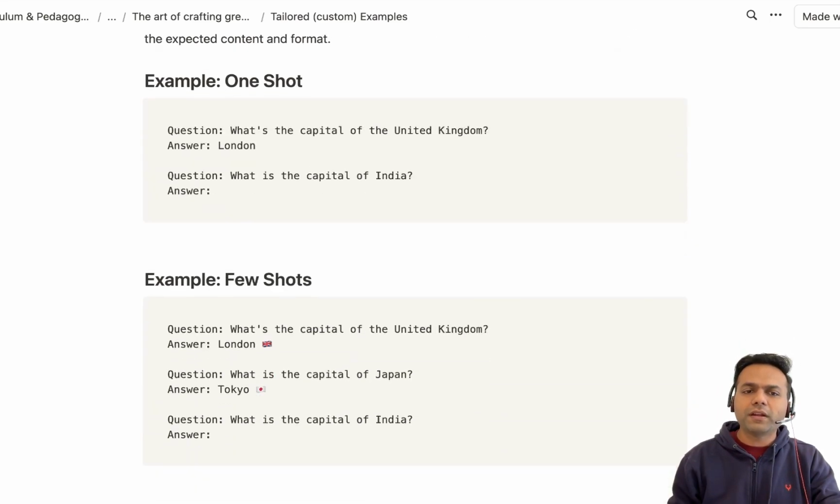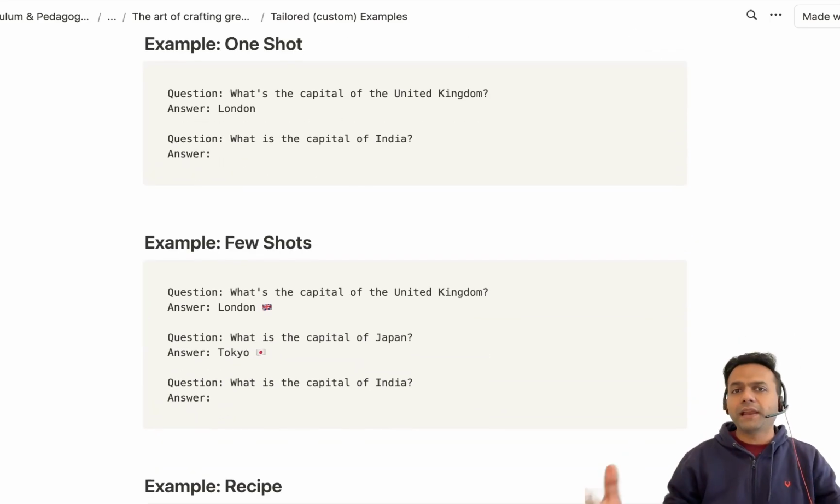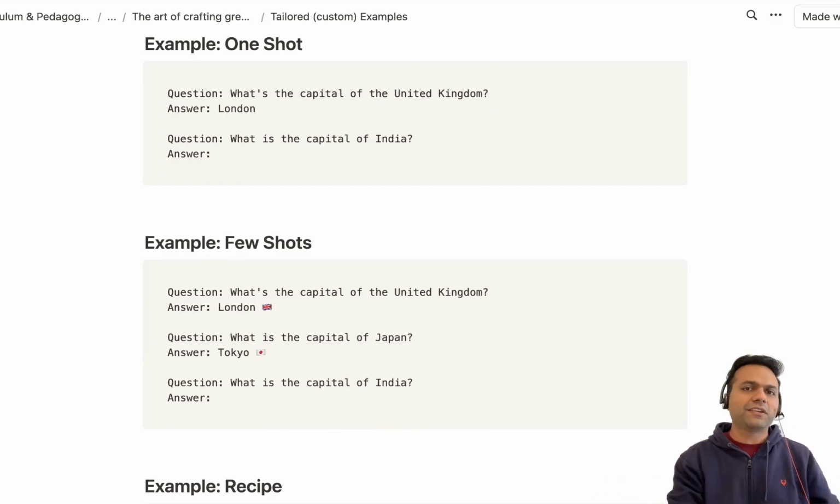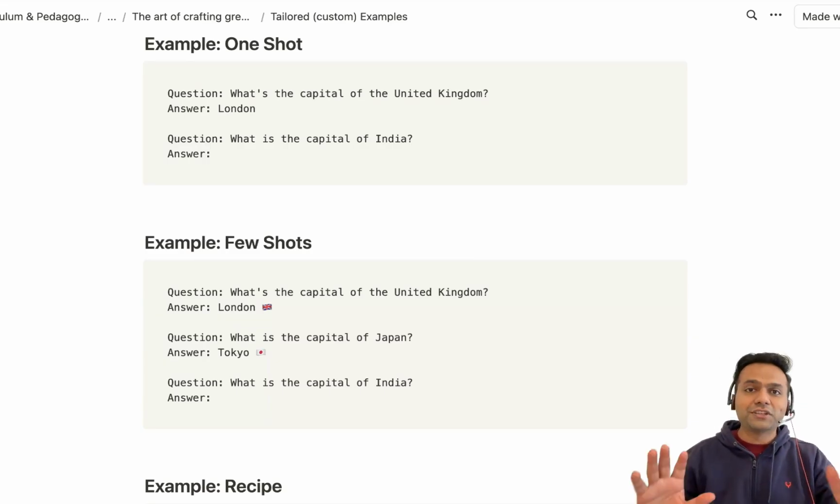So I have included a lot of examples here. Please play around with all of these because you will be using all of these skills that you are learning here in the upcoming use cases, right? So I'll assume in the next section that you are already aware of all of these prompting techniques.